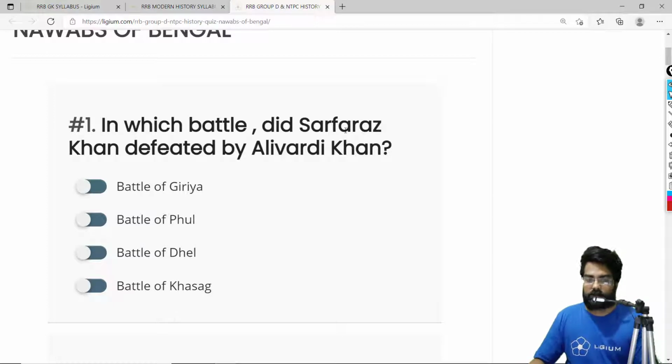In which battle was Sarfaraz Khan defeated by Alivardi Khan? Now, Sarfaraz Khan was basically the grandson of the founder, that is Murshid Quli Khan. And Sarfaraz Khan was basically a weak, incompetent Nawab of Bengal. He was really a puppet in the hands of a few nobles. And that is why an able noble, that is Alivardi Khan, decided to throw him off. And in the battle of Giriya, Sarfaraz Khan was defeated. It was done by Alivardi Khan, and Alivardi Khan became the next Nawab of Bengal.